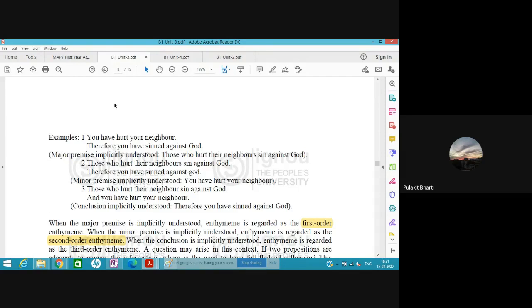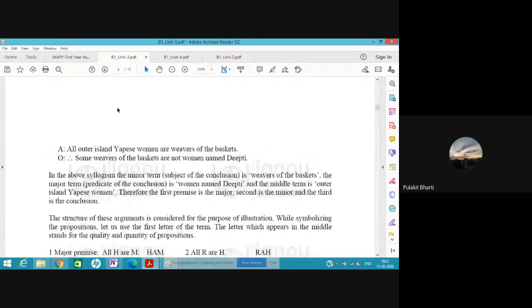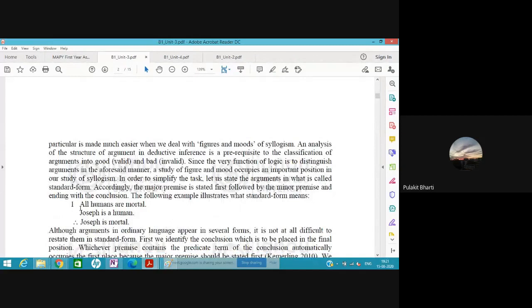As I said, there were four types of proposition. Now, these propositions can be used as a premise or as a conclusion. As I said in this Joseph example, these two were the premises, that all humans are mortal and Joseph is a human. These two statements are given, and then with the help of these we come to this conclusion. So the statements that are given to us, with the help of which we try to make out a conclusion, are known as premises.